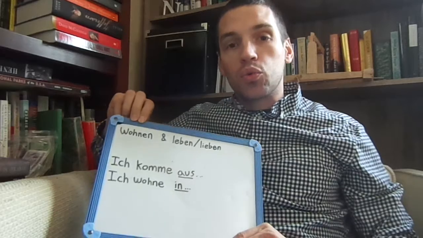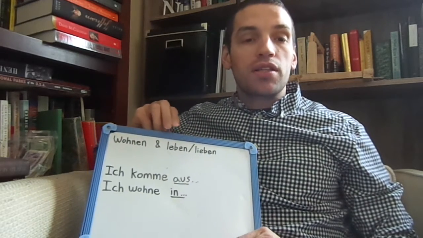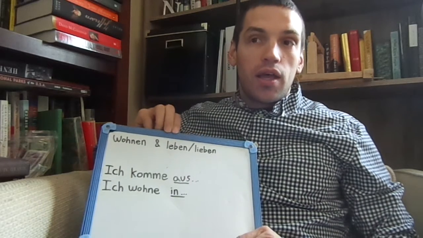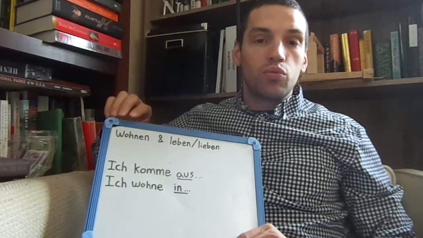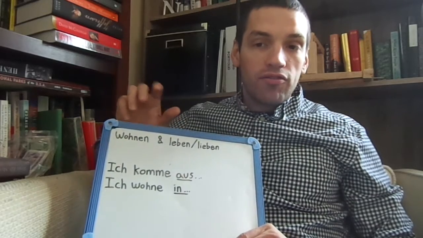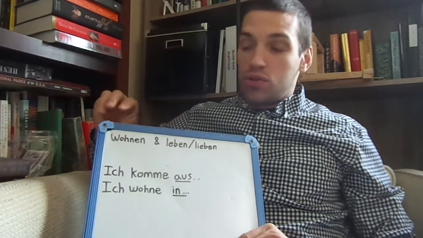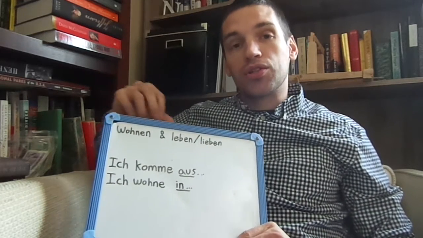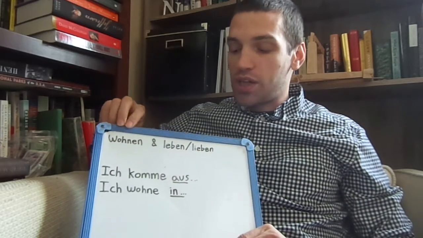Wohnen talks about where you reside, where's your house at, whereas leben is talking about whether something's alive or not. And it can be interchangeable a little bit with this one if we're talking on a really big scale. Like, I live in America, leben would be fine to use for, but they're not totally interchangeable, so we want to be sure, or I want to be sure to try and push you towards using wohnen for these questions, or for this class at least.